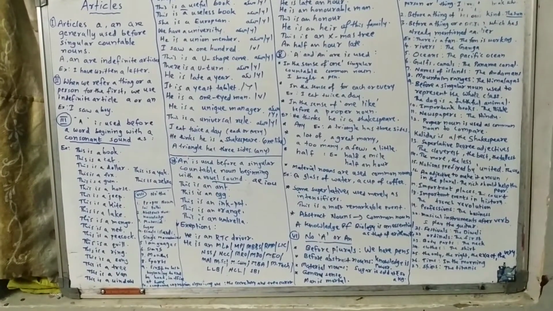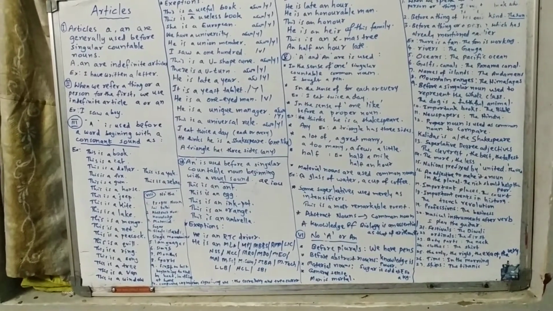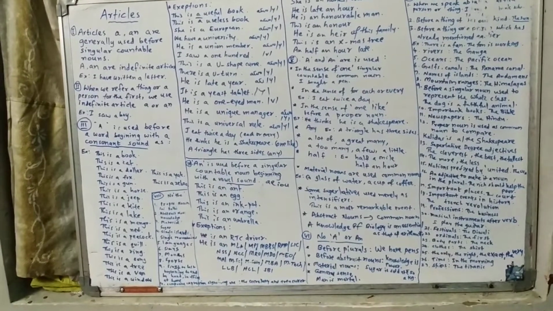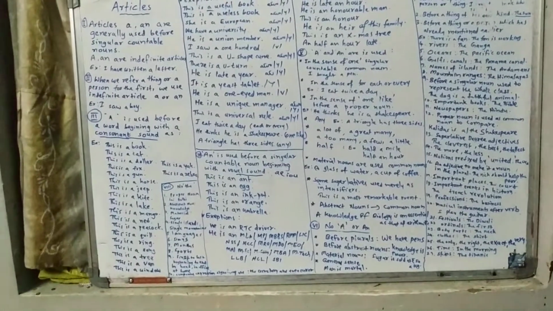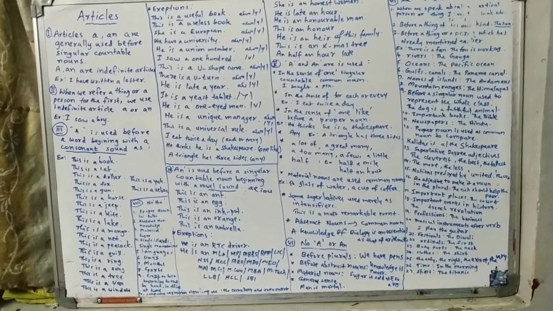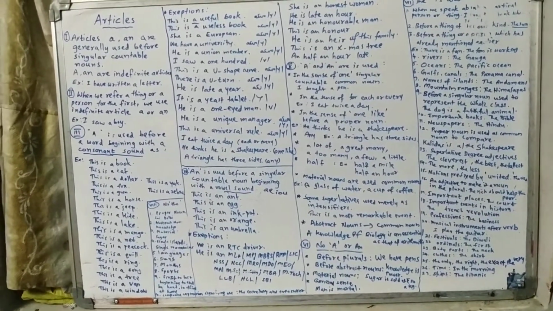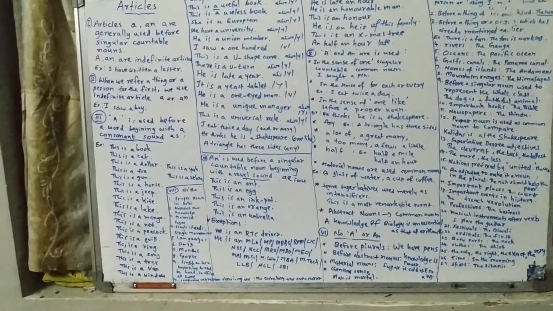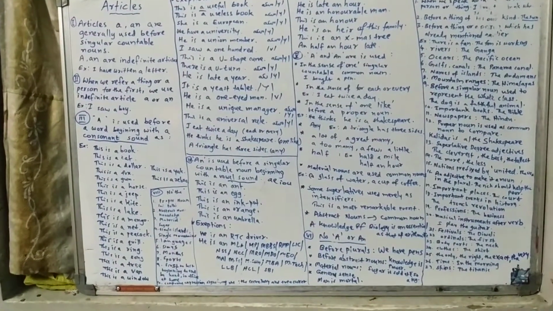Some singular countable nouns begin with a consonant letter, but they are pronounced with a vowel sound. So there we use the article an. He is an RTC driver. Here an a sound is there. That's why I have used an RTC driver. If we say the RTC in full, there we can use the article a. He is a road transport corporation driver.